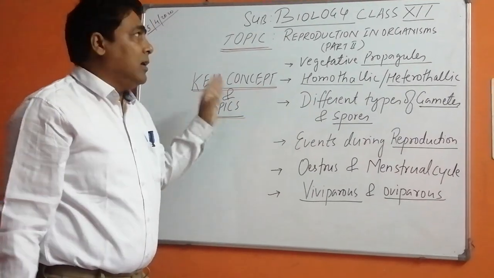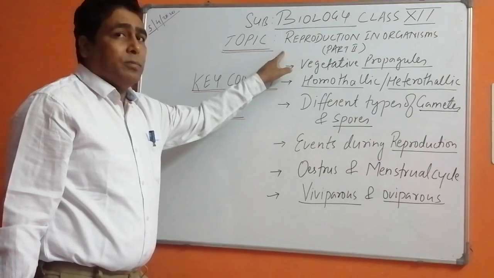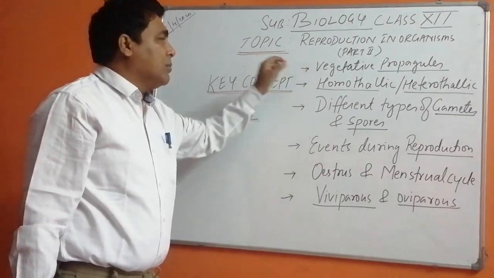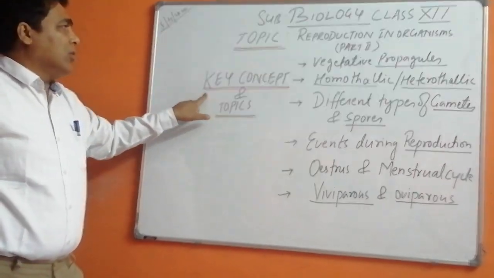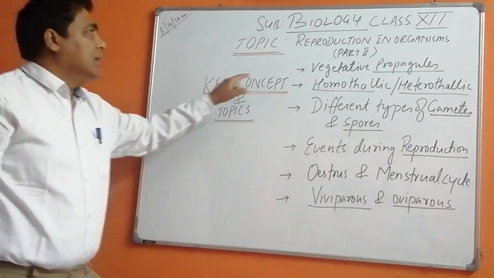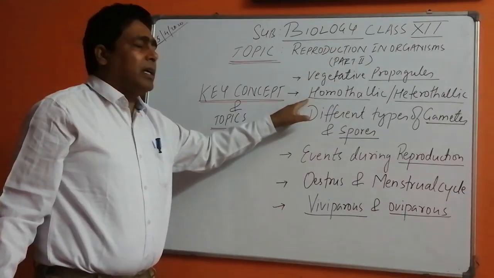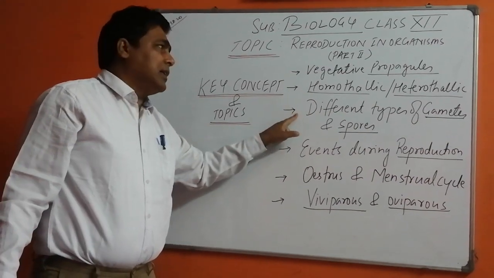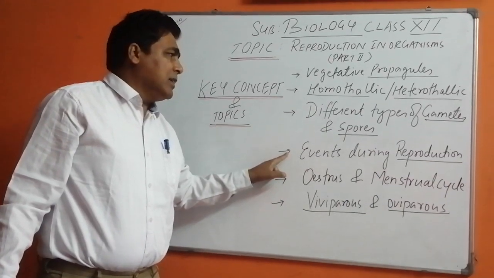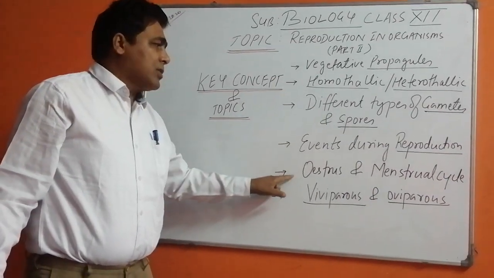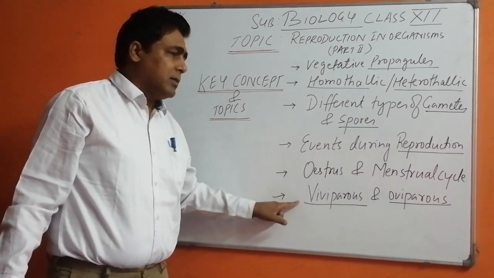We have already learned the introductory part of reproduction in organisms, and now I am going to take up the next topics which I have put as key concept and topics. The first one is vegetative propagules, second is homothallic and heterothallic, third is different types of gametes and spores, and then events during reproduction, oestrus and menstrual cycle, and last is viviparous and oviparous.